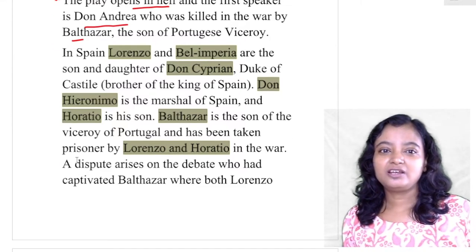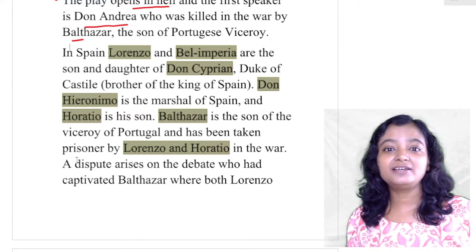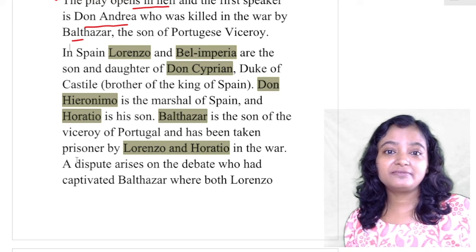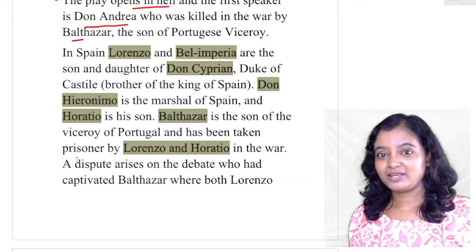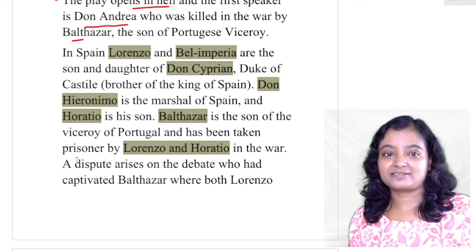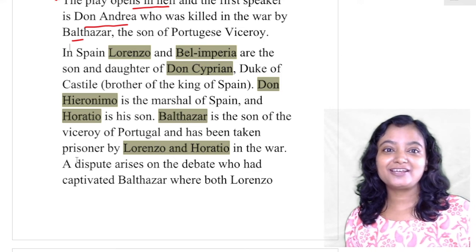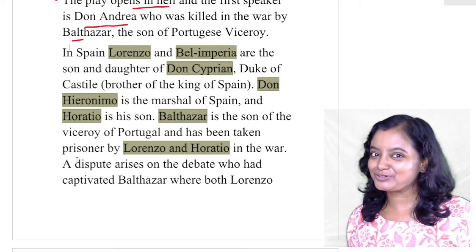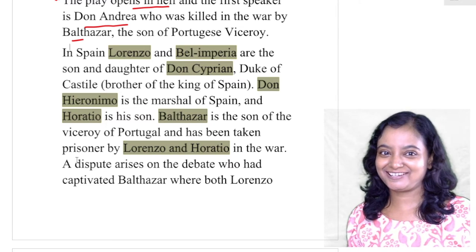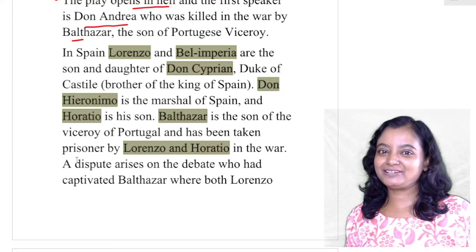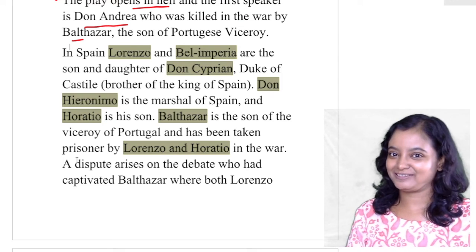In Spain, Lorenzo and Bel Imperia are the son and daughter of Don Cyprian. So Cyprian's daughter is Bel Imperia and Cyprian's son is Lorenzo. Who was Cyprian? Duke of Castile, brother of the King of Spain. Do you find a similarity between this story and any of Shakespeare's dramas? Hamlet. I find that the story plot of Hamlet and the story plot of The Spanish Tragedy are somewhat similar.